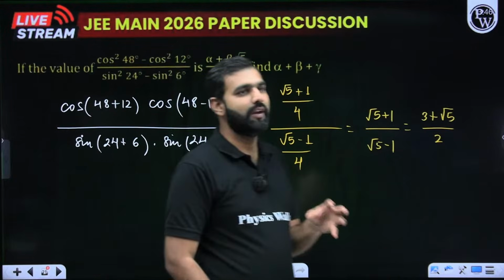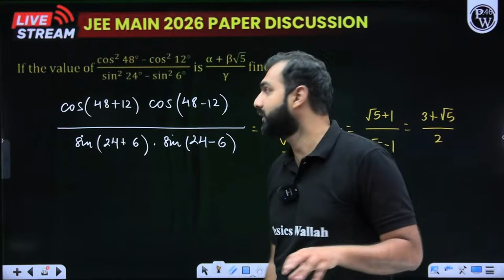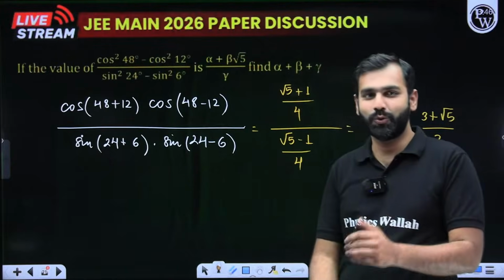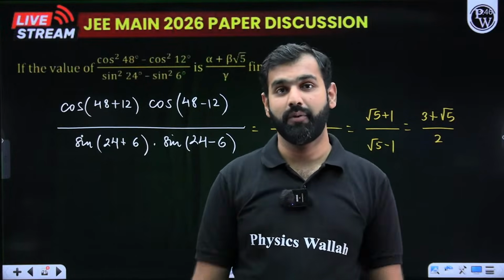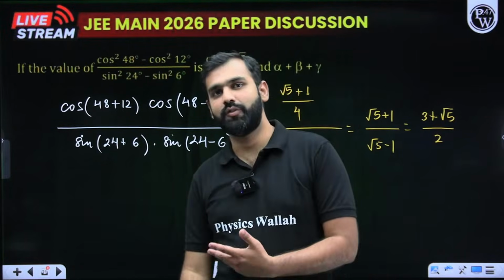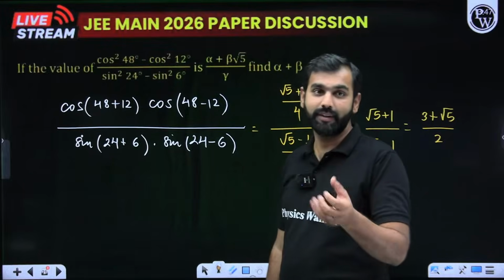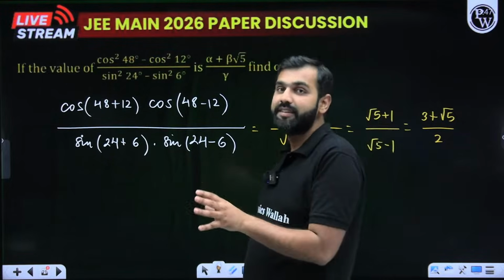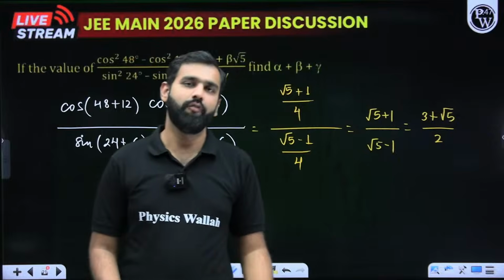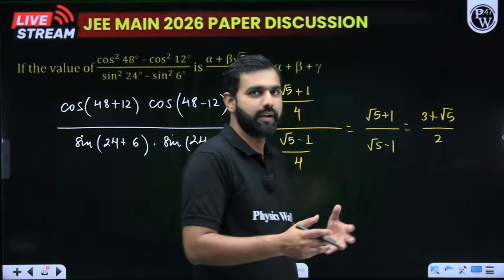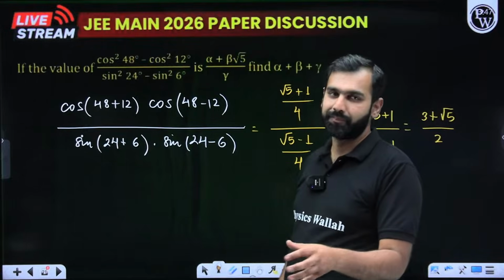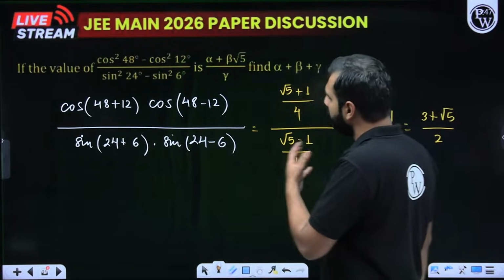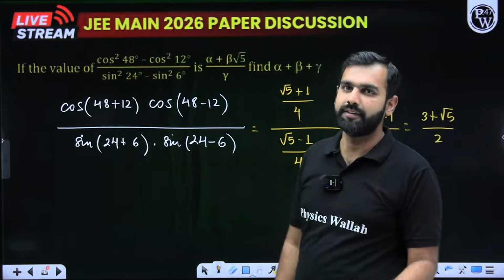So this is a very simple and straightforward question based on trigonometry. A lot of students were saying, sir, trigonometry is such an easy chapter, will there be questions from it? There are questions from it. There are direct questions from it. And this year, I can see the maths is decent. It's not as heavy. Of course, there are certain questions which are difficult, but based on the questions we have received so far, I can still say the maths is easy, not very tough.